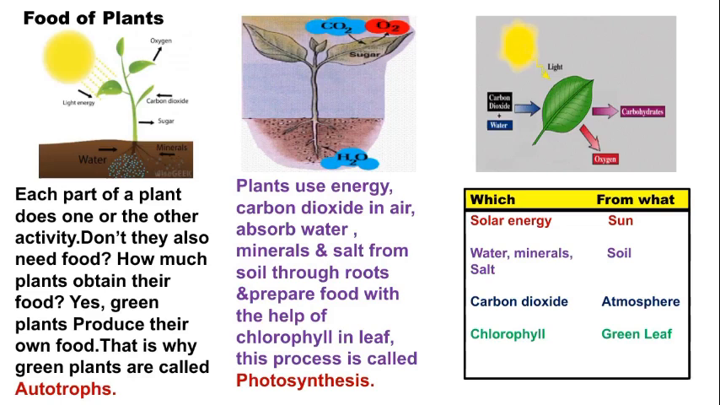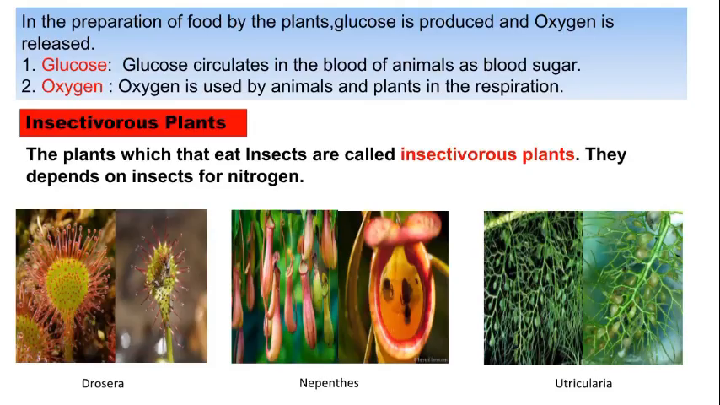So children, below I prepared one column: what, and from where. Solar energy, from where do we get the solar energy? Obviously the sun, correct. Water, minerals and salt from the soil. Carbon dioxide from the atmosphere. Chlorophyll from the green leaf. Next, children, in the preparation of food by plants, glucose is produced and oxygen is released. We have just seen this in the last picture, isn't it? In photosynthesis, glucose is produced and oxygen is released.